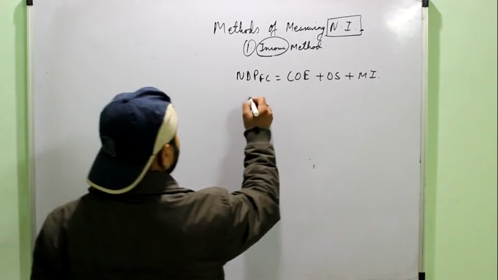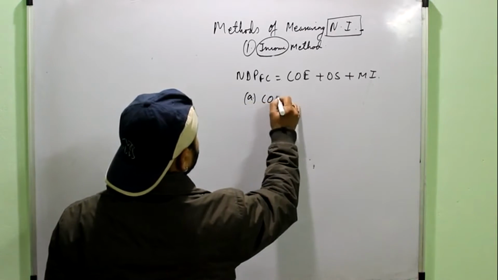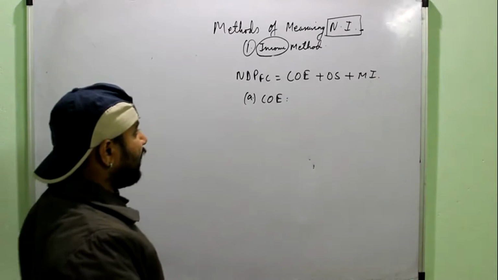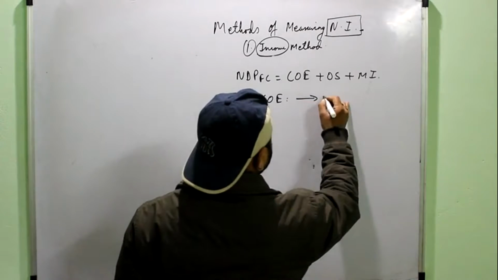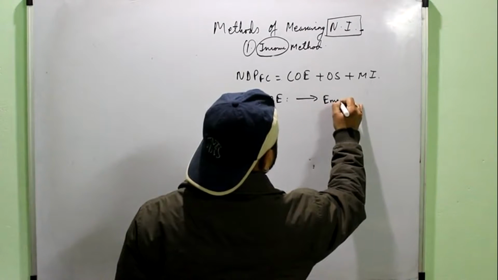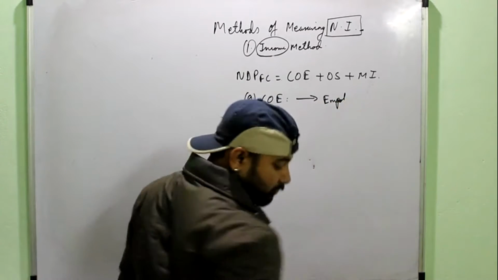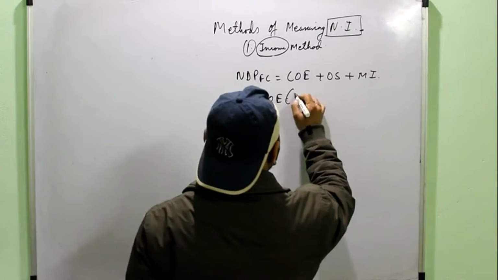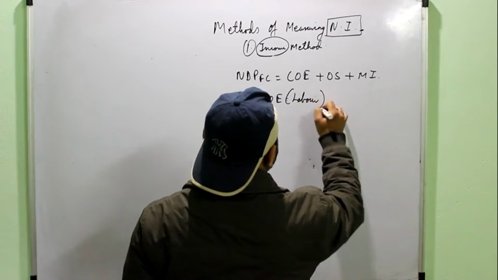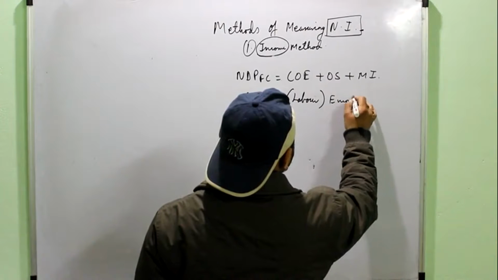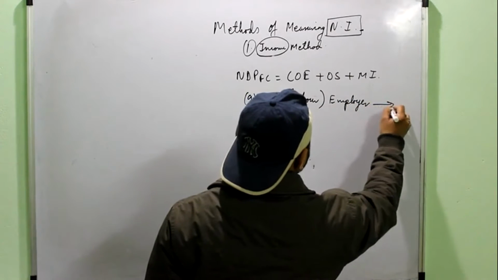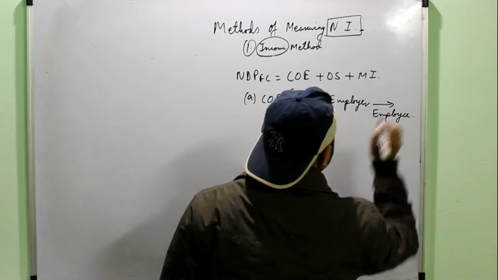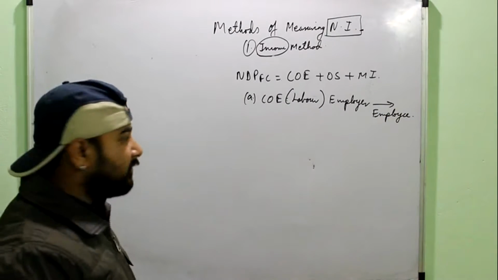So first we will talk about COE. As discussed, it is the compensation of employees or any income which is being generated or which is flowing from the employer to employee. Income of the labor from the employer to the employee. Right? It has certain components.